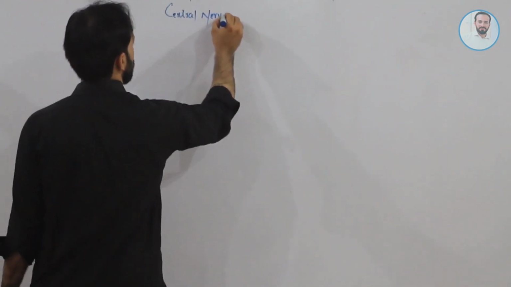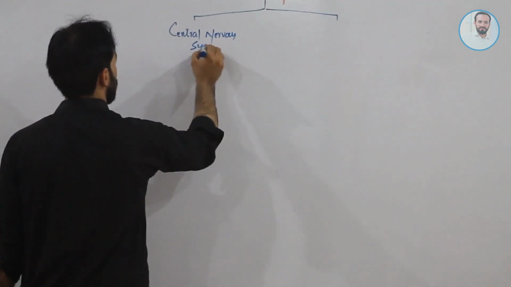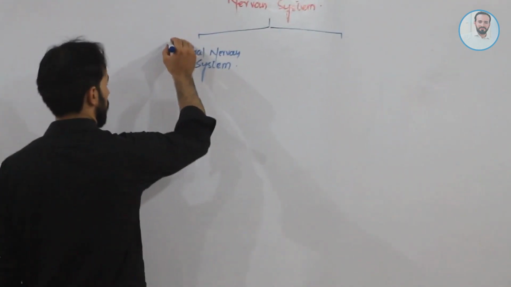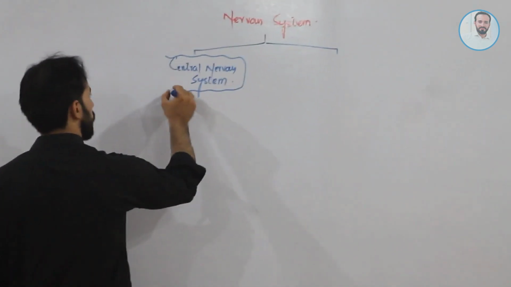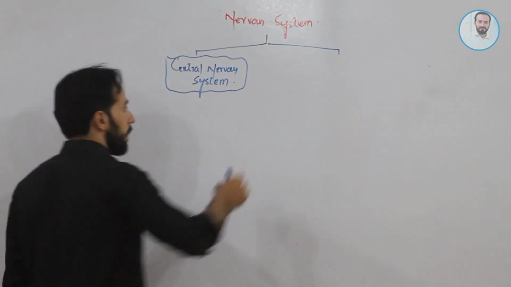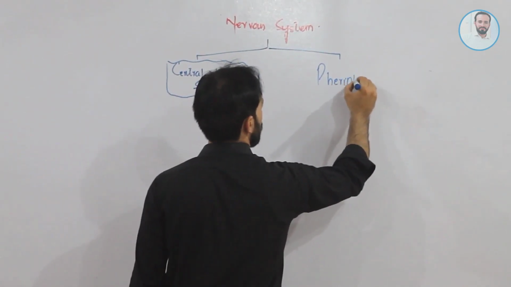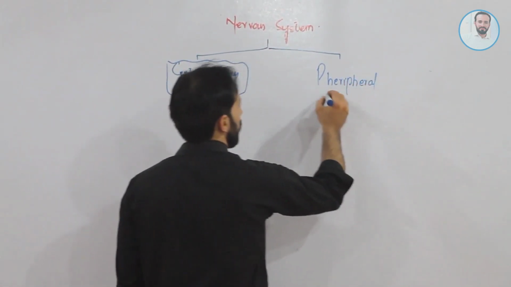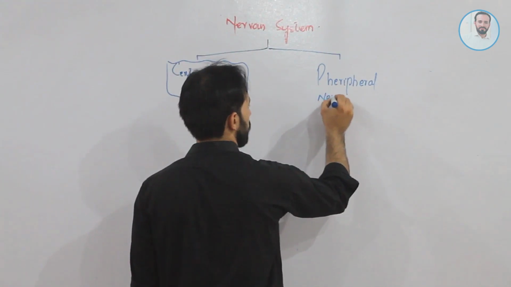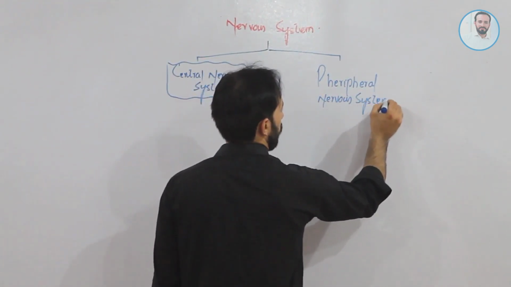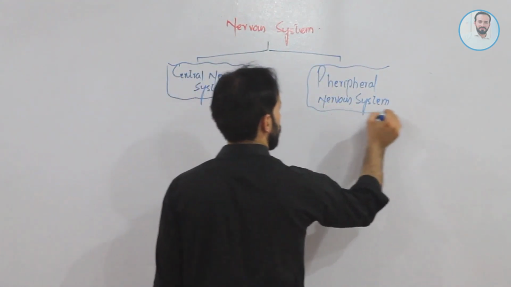nervous system. We will mention each part inshallah. So this is our central nervous system, and we know that we also have the peripheral nervous system. Clear? Okay, peripheral nervous system.